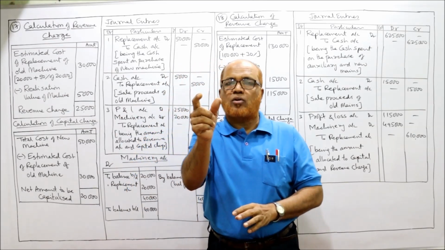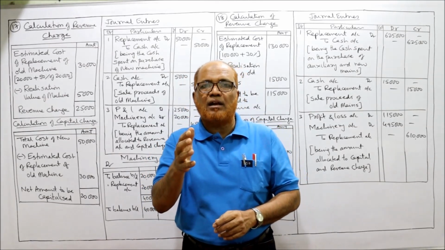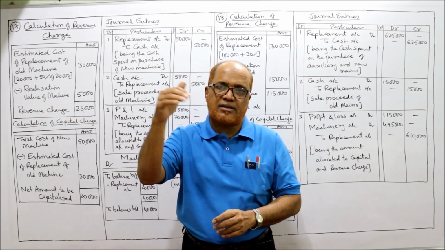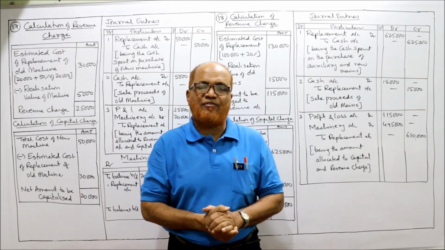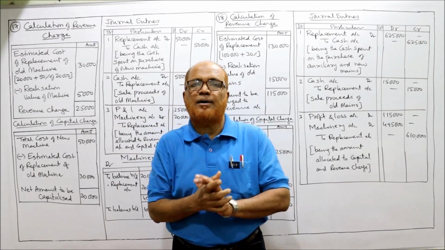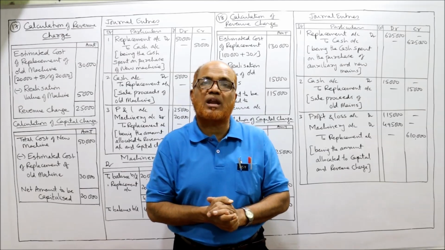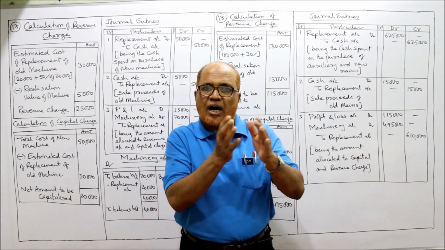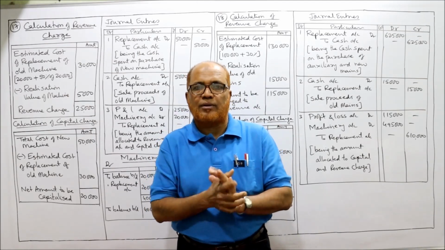From that replacement cost, deduct the sale of scrap or the material which are used from the old asset to the new asset. We deduct that scrap value. The replacement cost we calculate, from that deduct the scrap value, the resulting figure will be a charge to revenue account. That means profit and loss account will be debited for this amount.